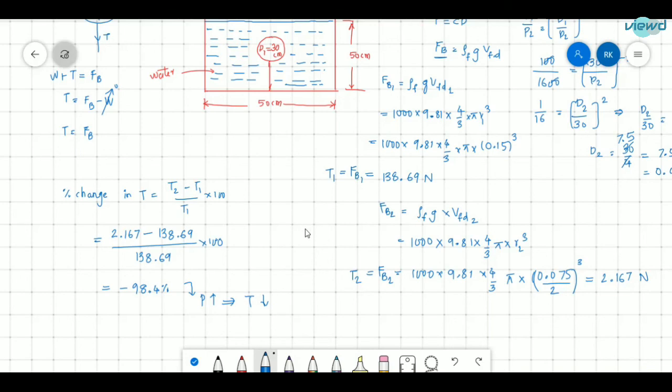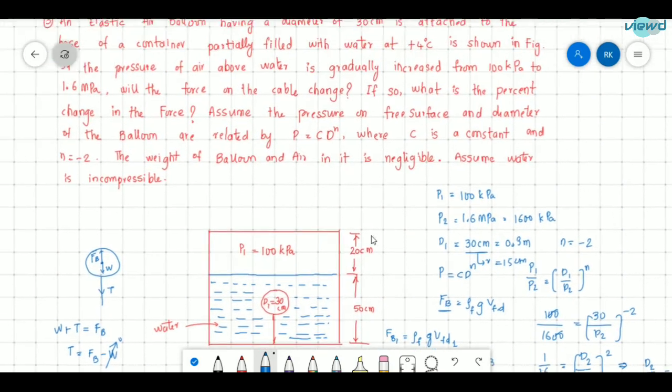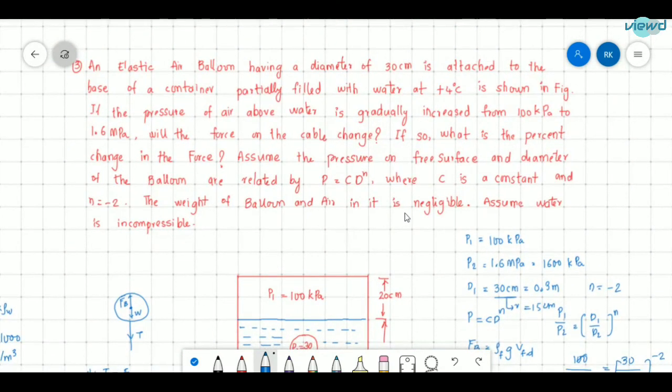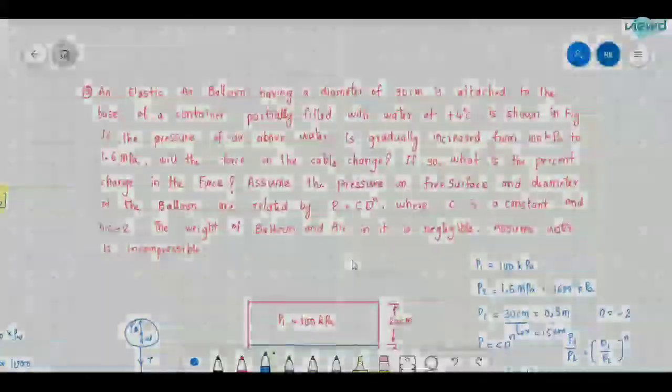So this is a very good problem, and it is also very simple, but it looks like a very difficult one. If the basic concepts are clear, it will be very easy to solve.